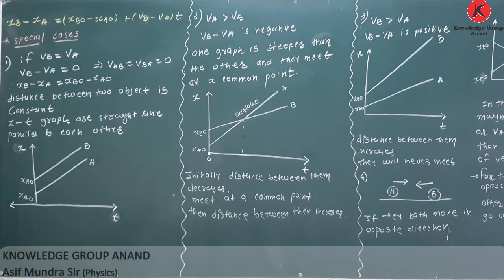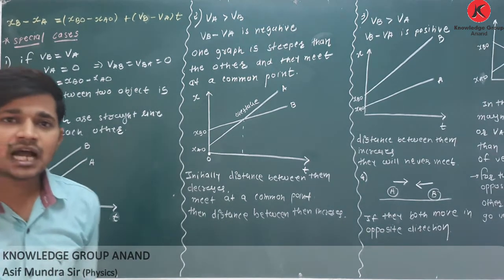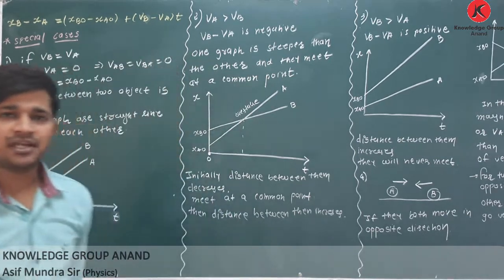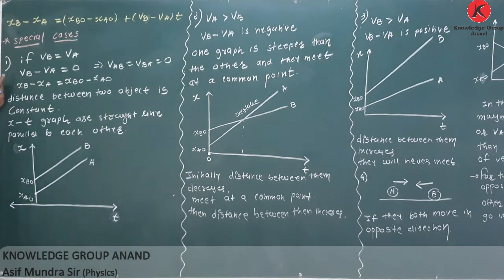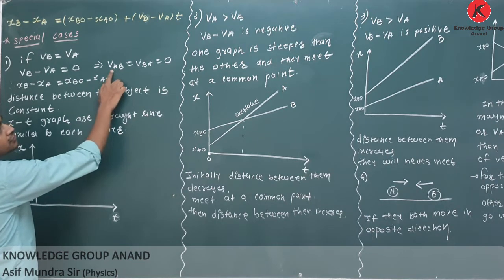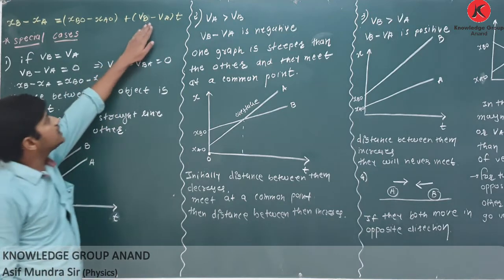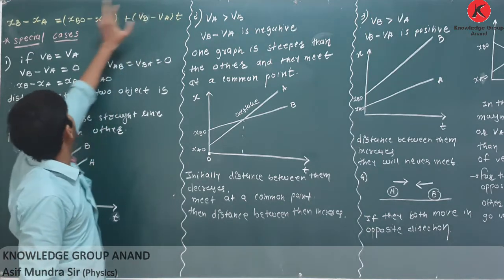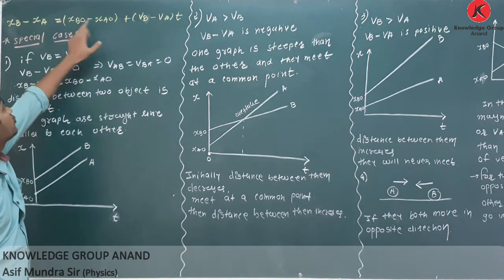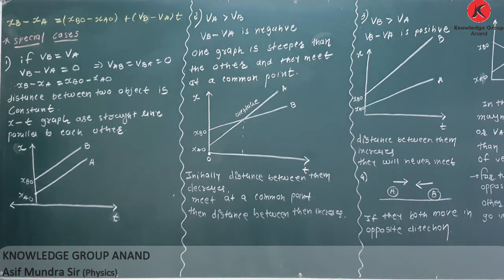Now we have to consider some special cases. First case: if VB is equal to VA, it means both vehicles are moving with the same speed in the same direction. Then VB minus VA is equal to 0. So VAB, the velocity of A with respect to B or of B with respect to A, will be 0. And if you put 0 in this term, then what is your answer? XB minus XA is equal to XBO minus XAO. It means the distance between two objects is constant.